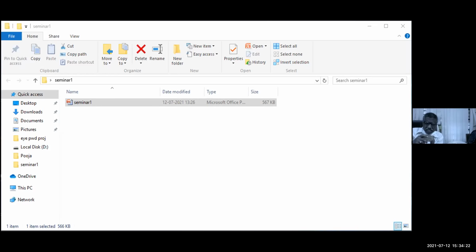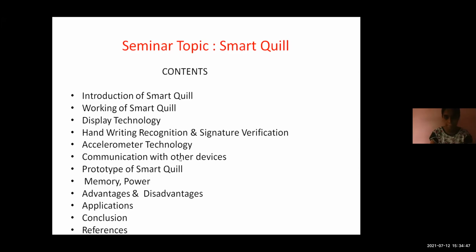It says Seminar 1, click on that. Ma'am, now it's visible. No, not that. You click on that. Yeah, it's visible. You start. These are the contents which I'll be explaining. Proceed. Leave that. Go to the block diagram or anything. Start from there.